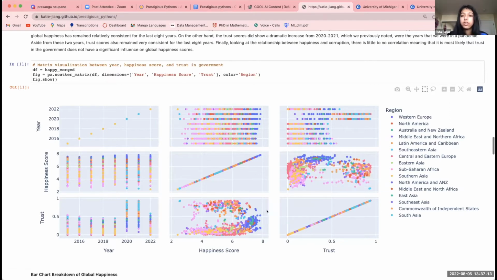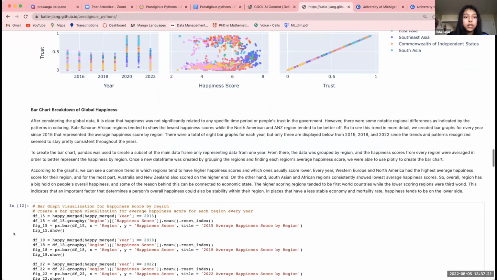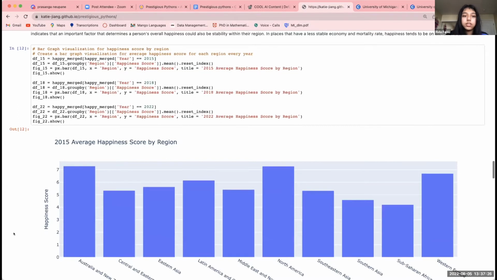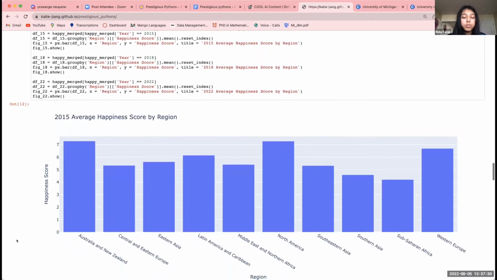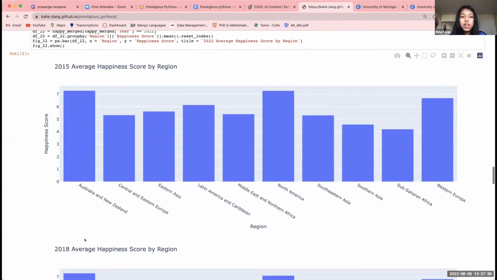So to further look into this trend that we found by accident, I did a bar chart breakdown on global happiness by region. To create the bar chart, Pandas was used to create a subset of the main data frame, only representing data from each year. From there, the data was grouped by region, and the happiness scores from every region were averaged in order to better represent the happiness by region.